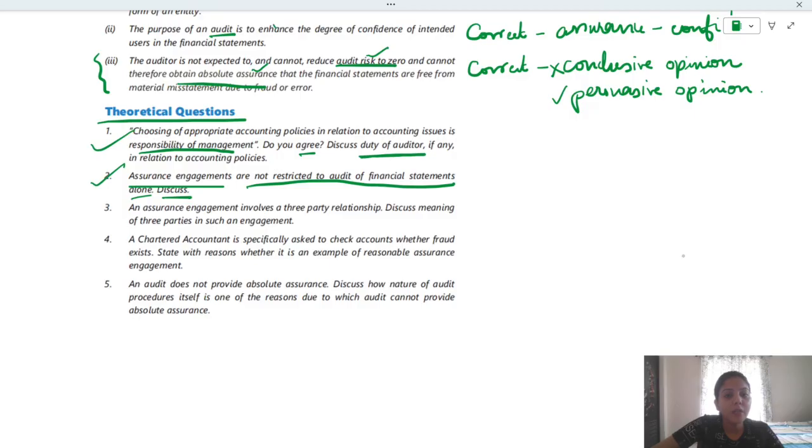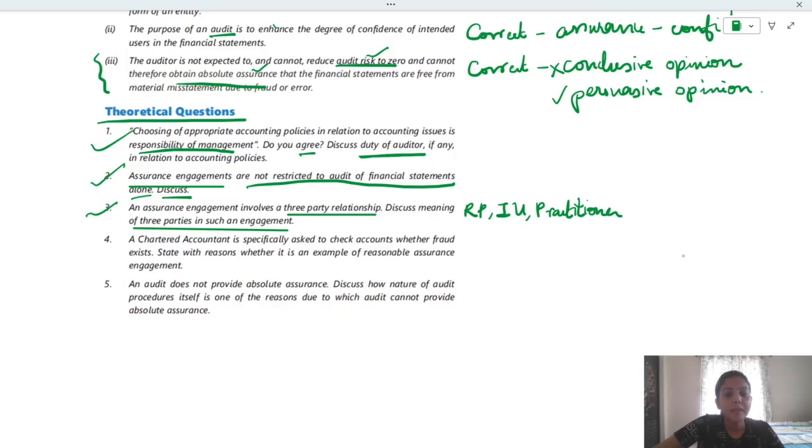An assurance engagement involves a three-party relationship. Discuss meaning of three parties in such an engagement. Okay, this is from assurance engagement in general. We have discussed about the elements of assurance engagement and it involves three parties. Do you remember three parties? Responsible party is there. Intended users are there. Then we are there as practitioner. You have to substantiate it and discuss the meaning.